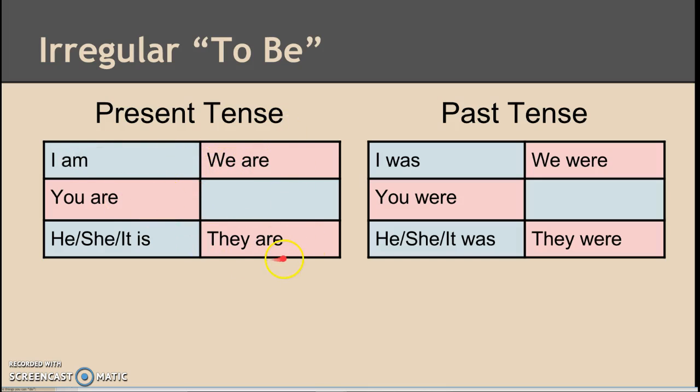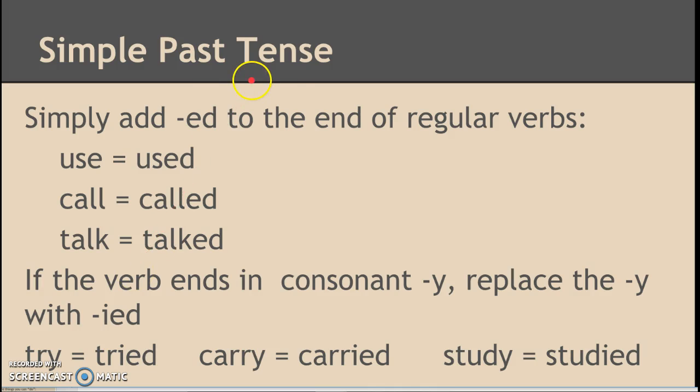We are, you are, they are. But the I and the he, she, it forms are different. So I am and he, she, it is. Okay, same thing with past tense. Were is the same in the we, you, they. But for past tense I and he, she, it, we use the word was. But again, you see those s's there for the he, she, it. That's important to notice.